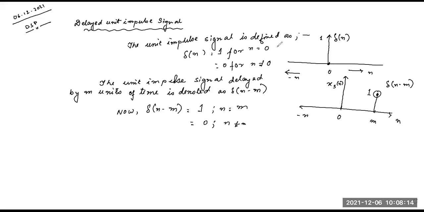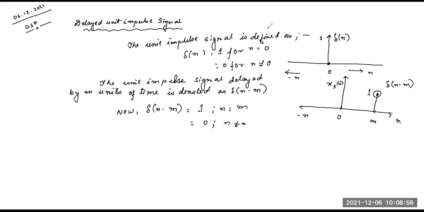Any idea about thinking of the delayed unit impulse as an arbitrary sequence? Anybody? Any idea? Nobody?